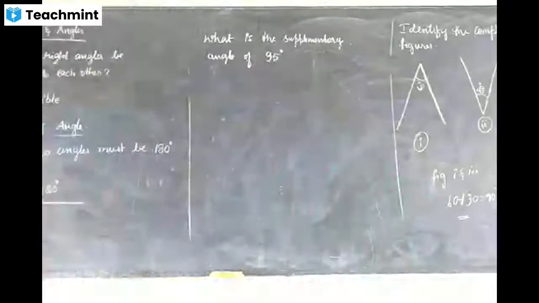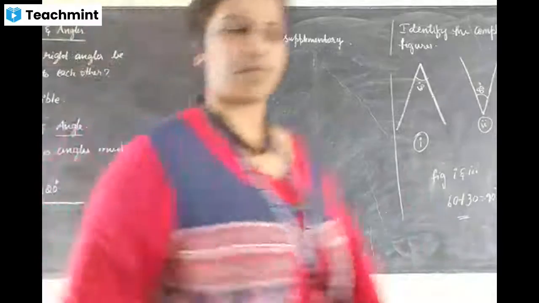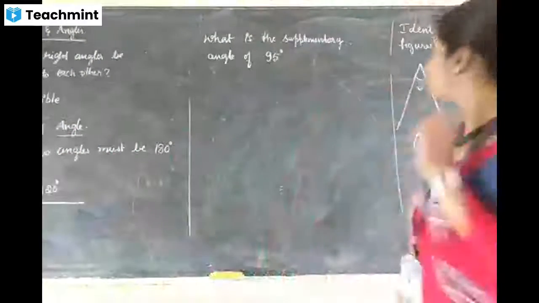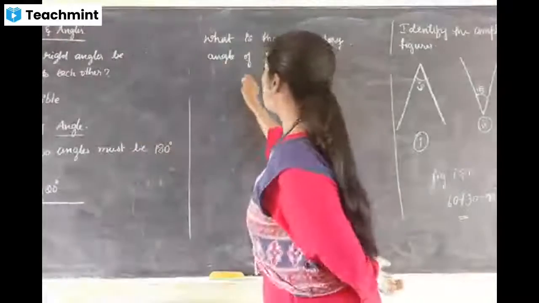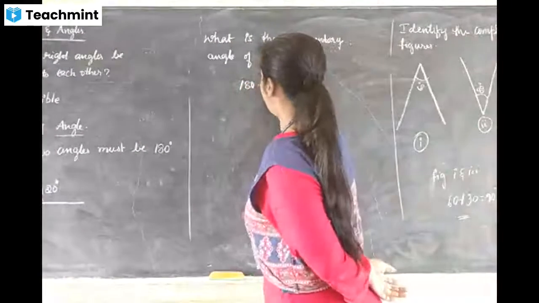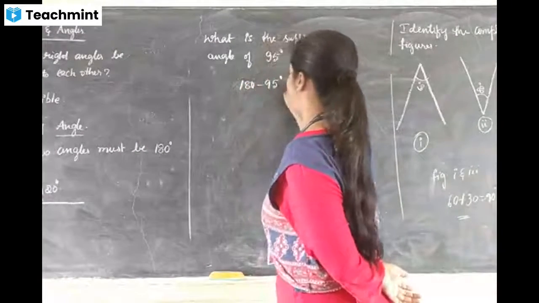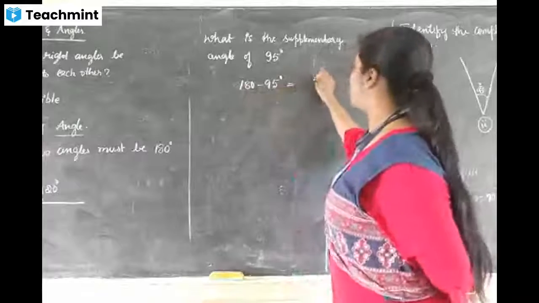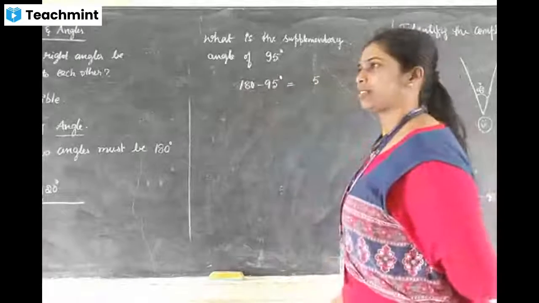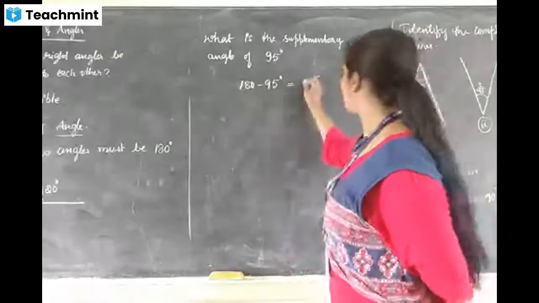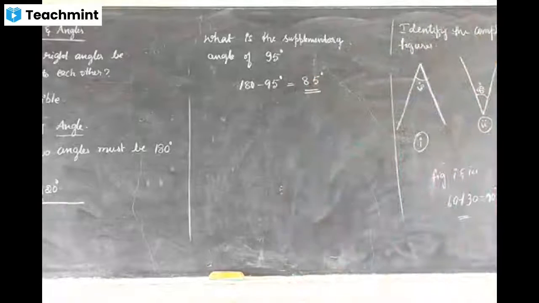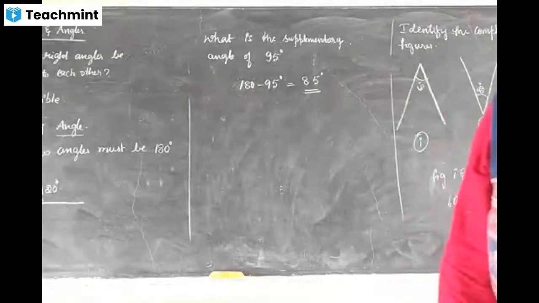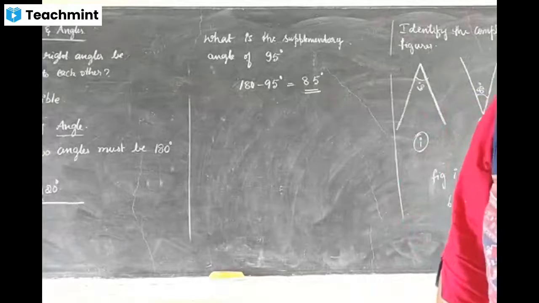Anyone? 85. What do I have to do? 180 minus 95, I must do. 85. Very good. 85 degree. Correct. Good.